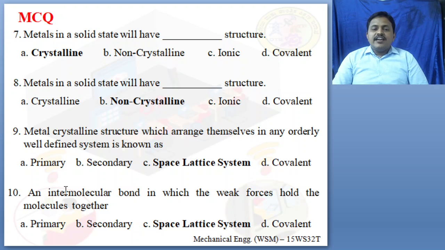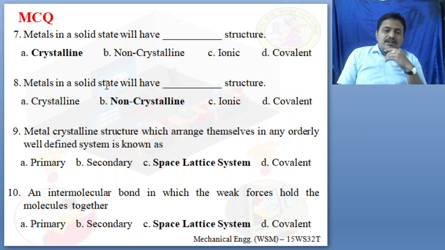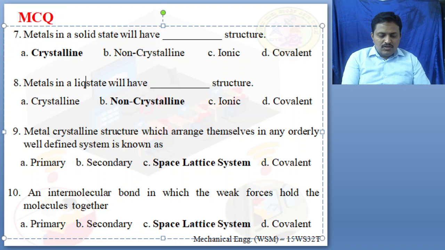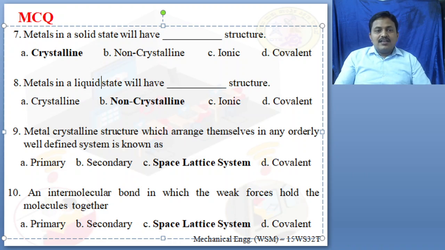Eighth question, metals in a solid state will have dash structure. Dear students, here, instead of solid, you take this as liquid. Metal in a liquid state will have dash structure.